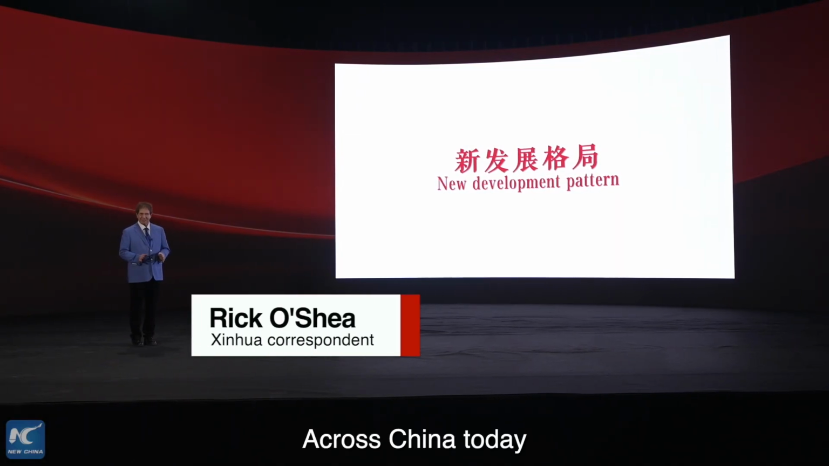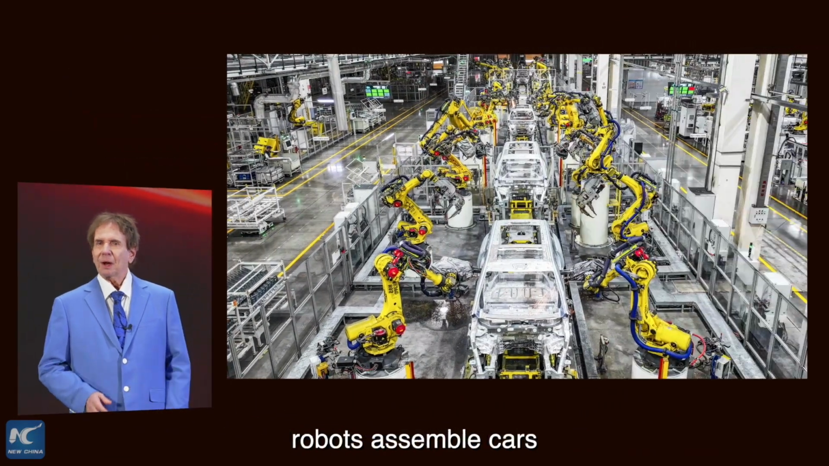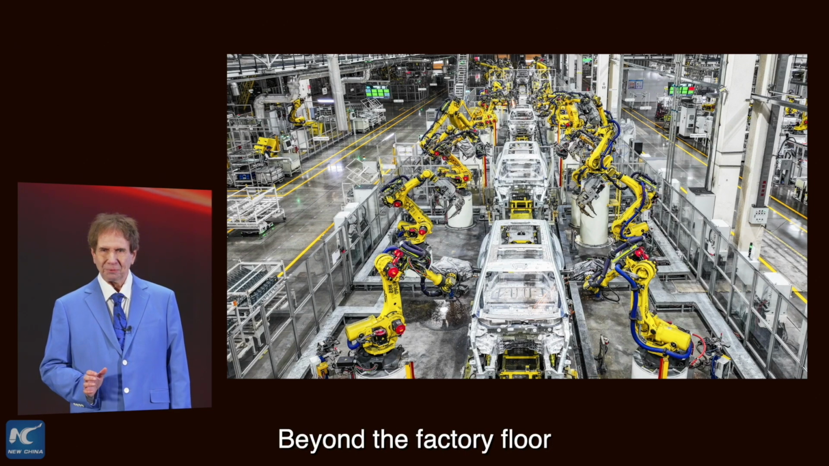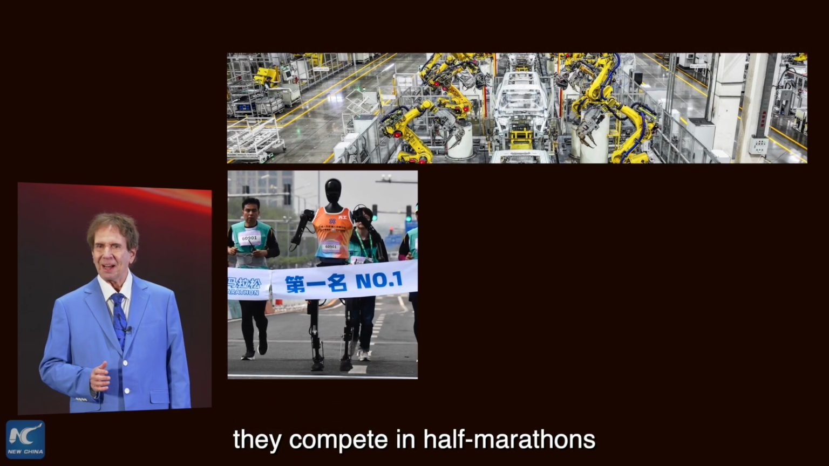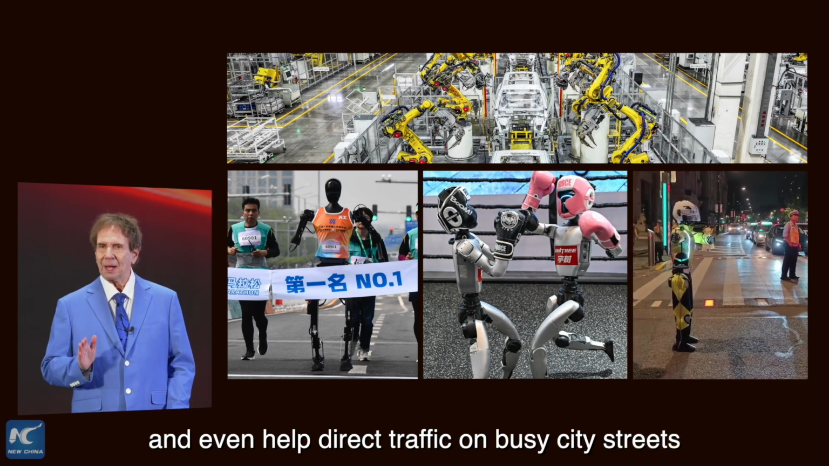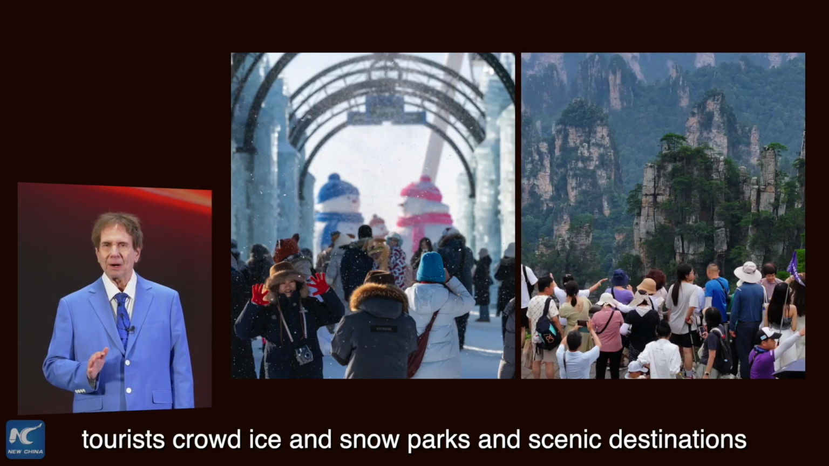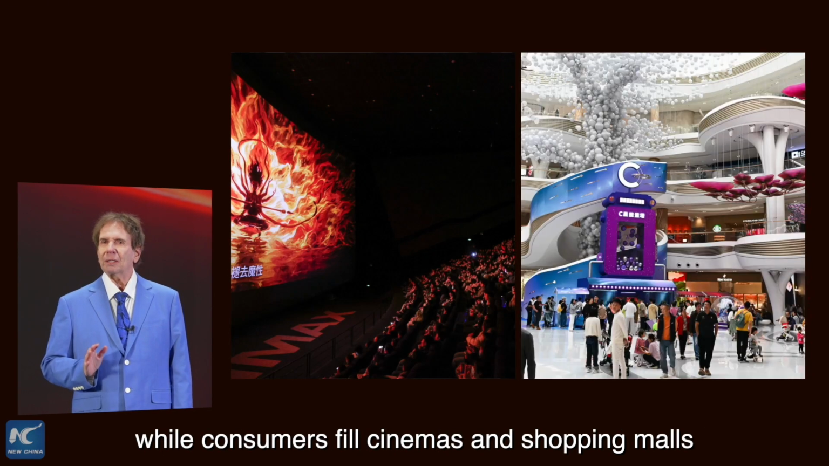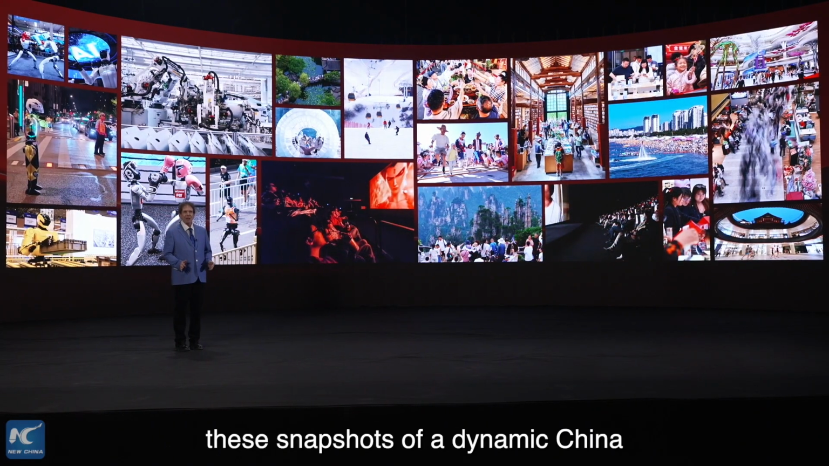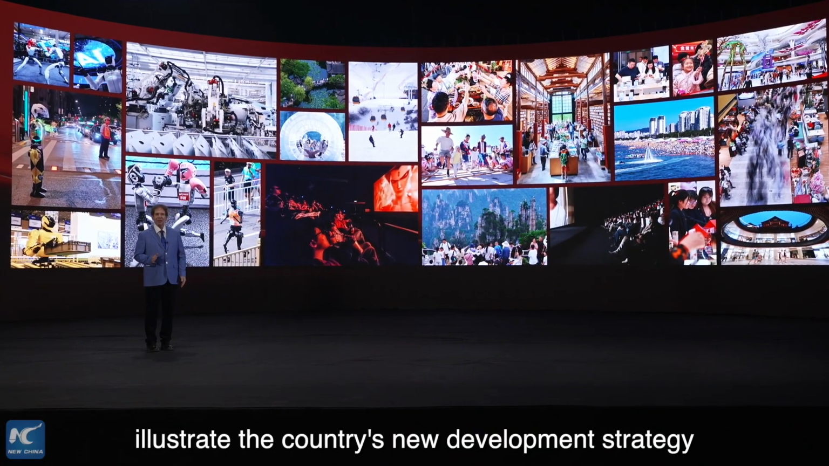Across China today, remarkable scenes are unfolding. In smart factories, robots assemble cars with incredible precision. Beyond the factory floor, they compete in half marathons, spar in boxing rings, and even help direct traffic on busy city streets. Meanwhile, tourists crowd ice and snow parks and scenic destinations, while consumers fill cinemas and shopping malls. Together, these snapshots of a dynamic China illustrate the country's new development strategy.